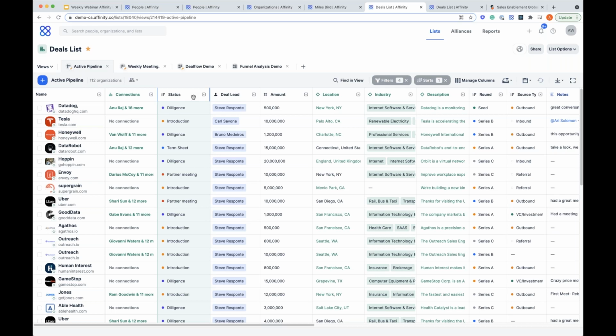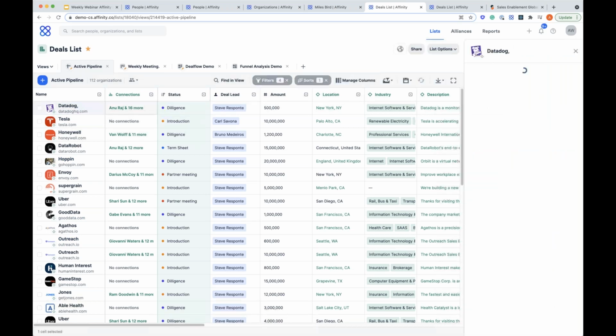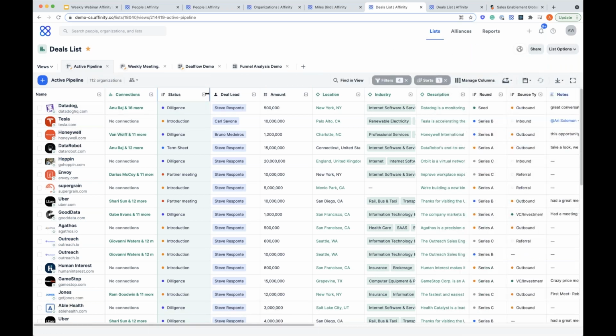And it's important to note that you're noticing a lot of these screens, they actually mimic an Excel spreadsheet. And that was an intentional design decision because pretty much everybody in the world today knows how to use Excel. So that's going to drive faster user adoption by having that similar look and feel. But we do give you other options as well, such as that card style, which I'll get to in just a minute. So in your active pipeline here, you can see all the different deals that we're working in, the companies, the ability to see that connection right within here so that you can open that up. And then statuses here. And these are completely configurable if you'd like.